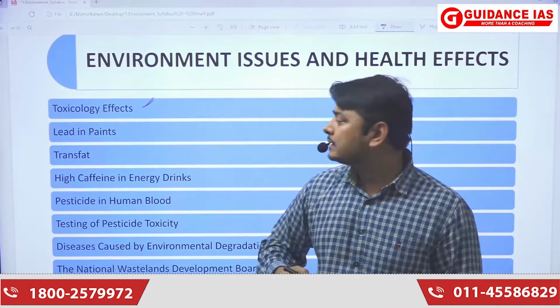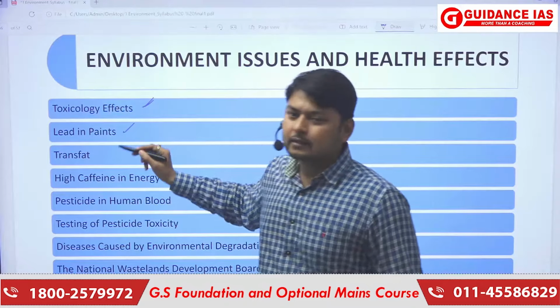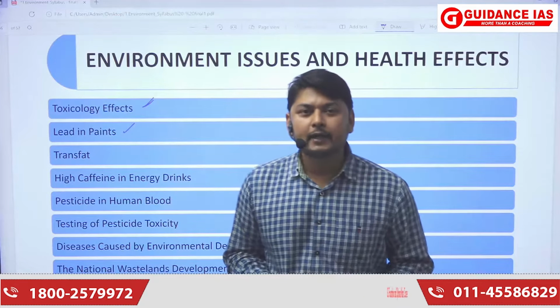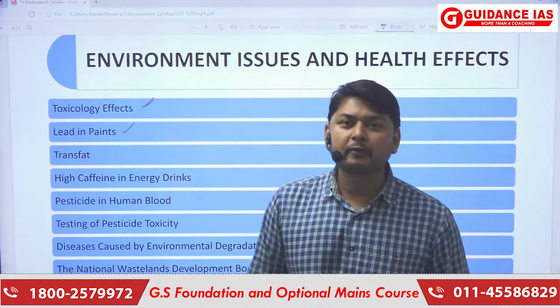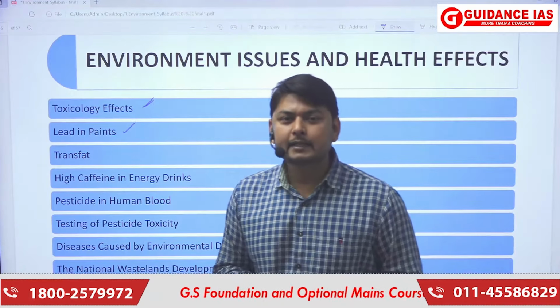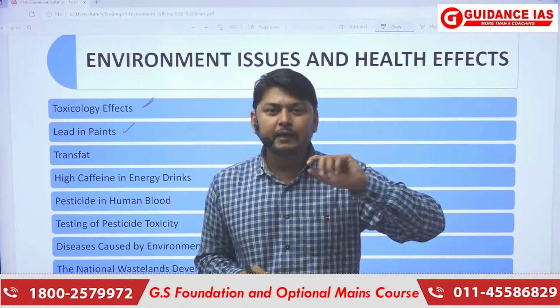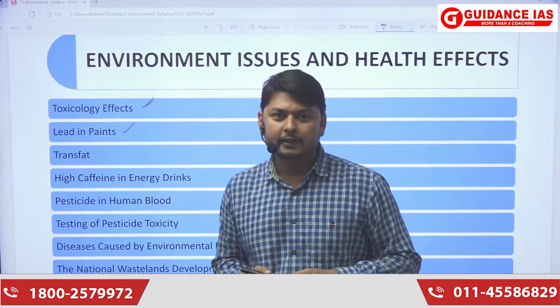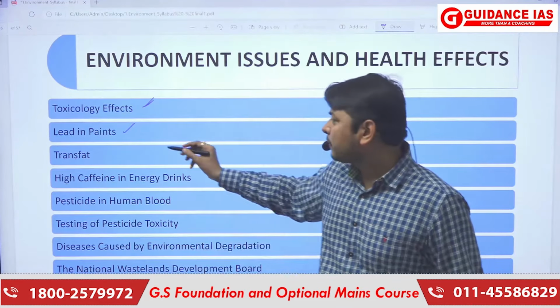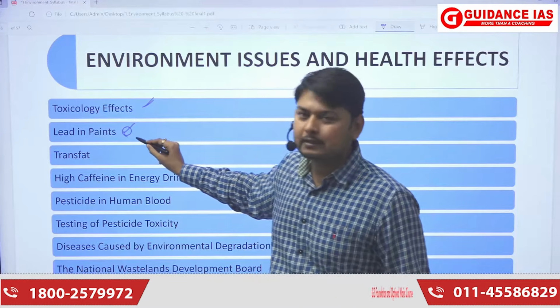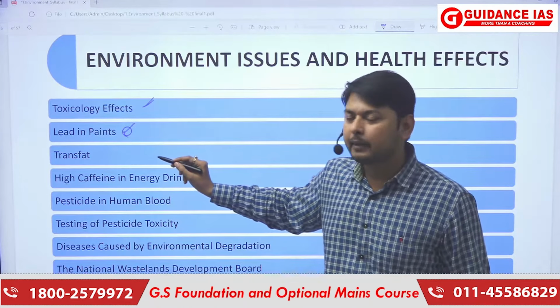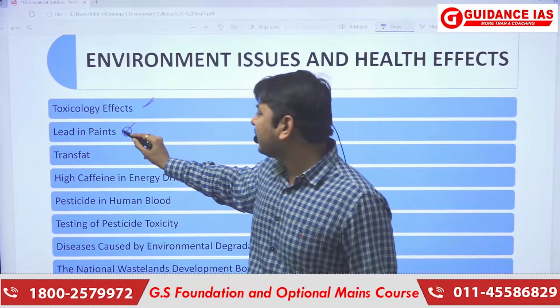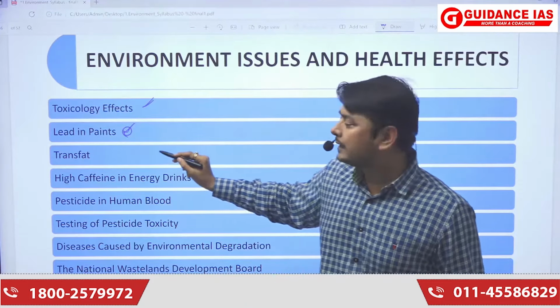Now, second thing is lead in paints. The paints we are using in day-to-day life consist of some amount of lead. When this paint is scratched by children, it gets into the body of that child. It leads to many harmful effects on that child or on that person. So there are various harmful effects like lead in paint.